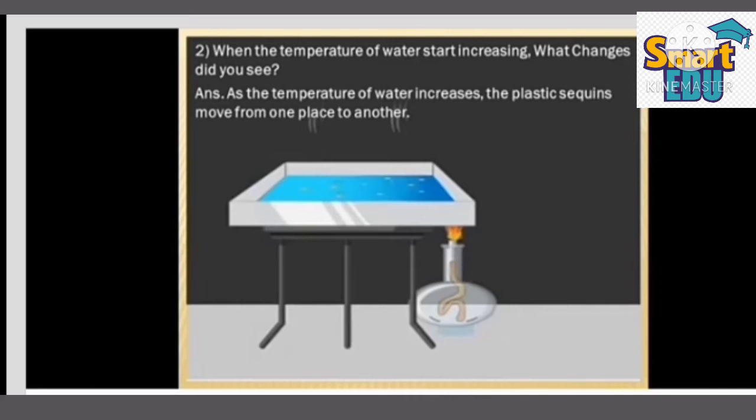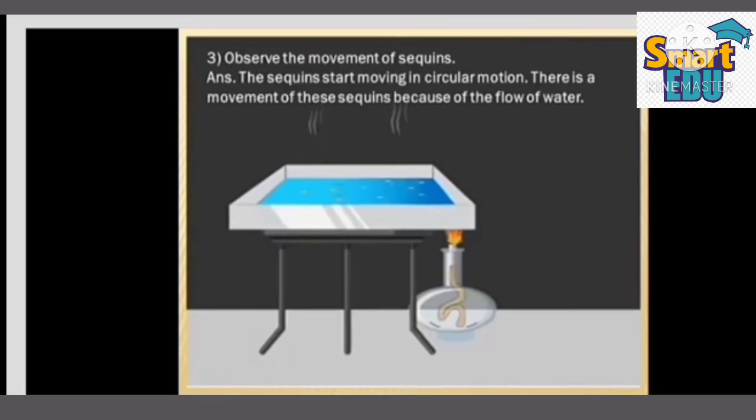Answer, as the temperature of water increases, the plastic sequins move from one place to another. Third question, observe the movement of sequins. Answer, the sequins start moving in a circular motion. There is a movement of the sequins because of the flow of water.